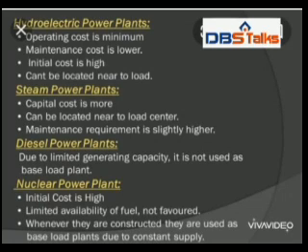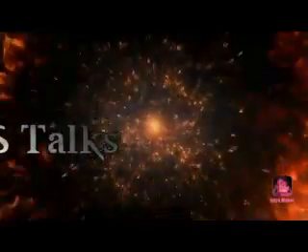While you take the nuclear power plant, the operating cost of nuclear power plant is less than the steam power plant but higher than the hydropower plant. But cost and efficiency is high for high load factors. Hence, nuclear power plant is preferable for base load plants. So, when you take comparison of the operating cost of the hydro, steam and the nuclear, the nuclear power plant is less than the steam but higher than the hydropower plant. This is about the cost of power plant. That means cost of electric power generation.